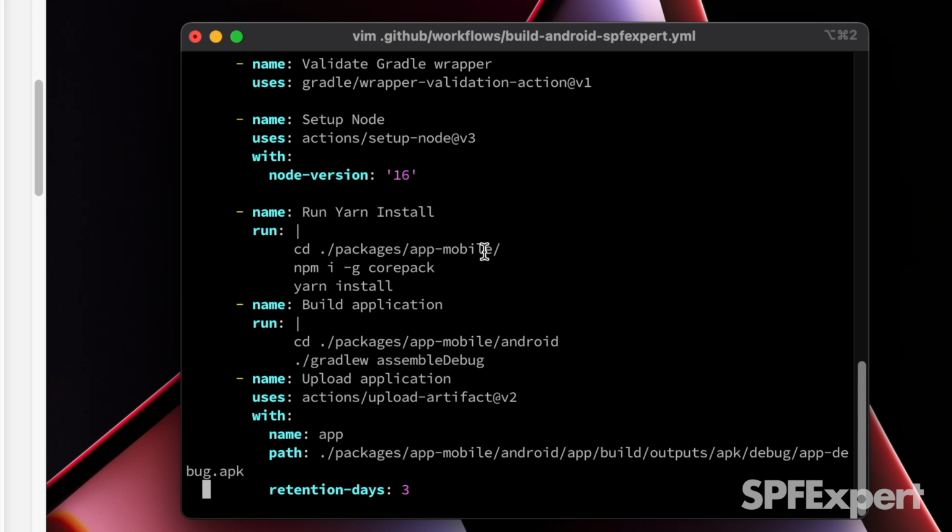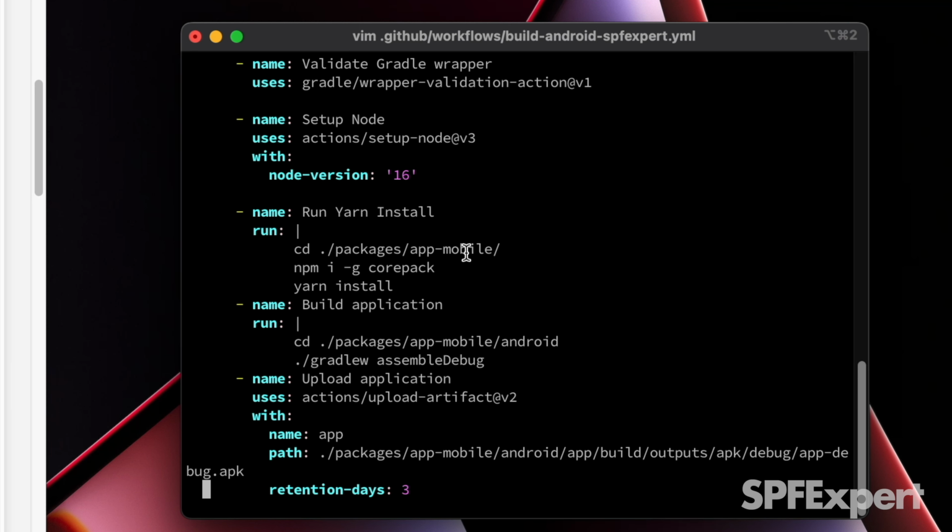So we're going to say change into the app mobile directory. This particular application uses what's called a monorepo. So instead of having separate repos for your Android app, your iOS app, your desktop app, there's even terminal versions of Joplin. Everything is contained in a single repo, which means our build scripts have to be a little bit smarter about what directories to change into and how to actually kick off the build process for that specific application.